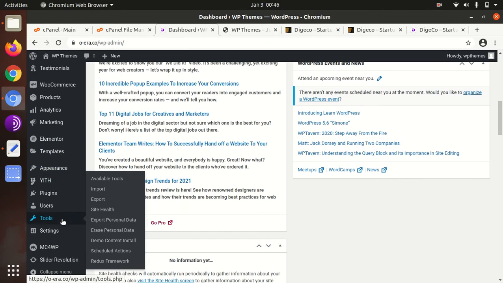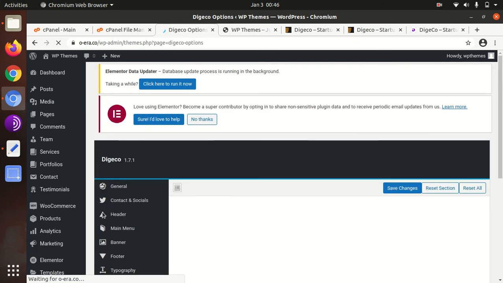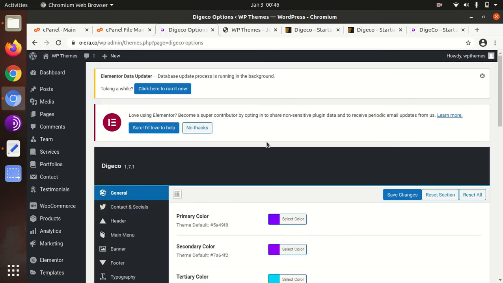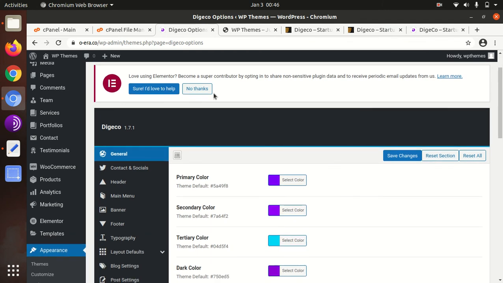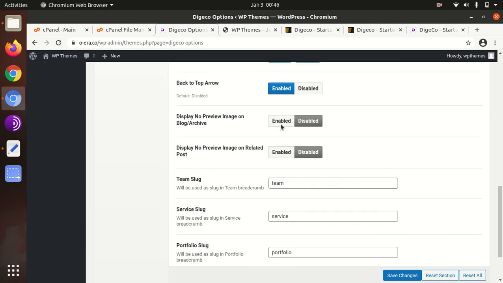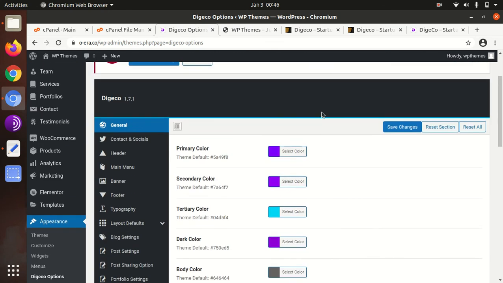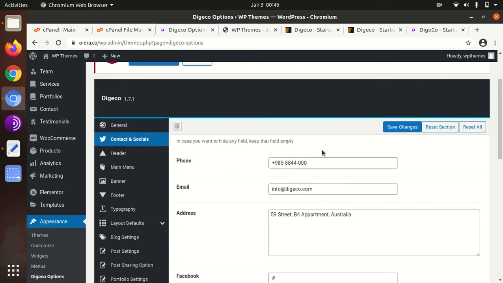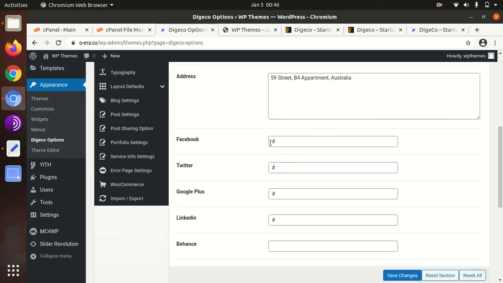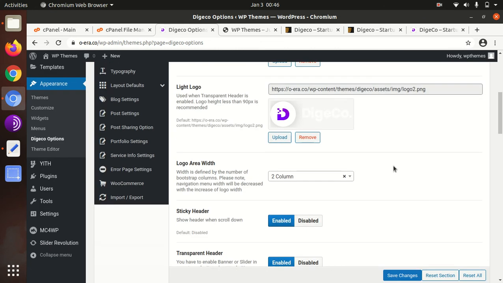Now we can check the theme options, where it is. Yes, it is Digeco options under appearance. So these are the options available in the theme. This is general option for changing color and all, putting logo and all such things. Basic things are here. Social connects are here, the contacts and connects, header, the logo and all those things.